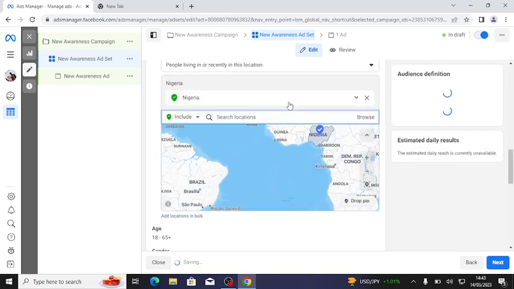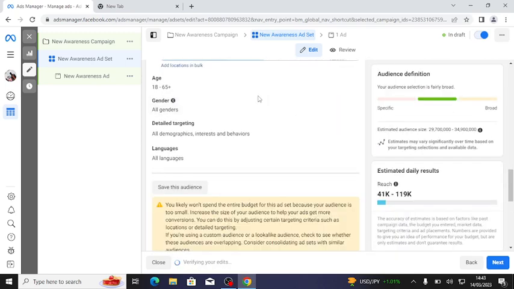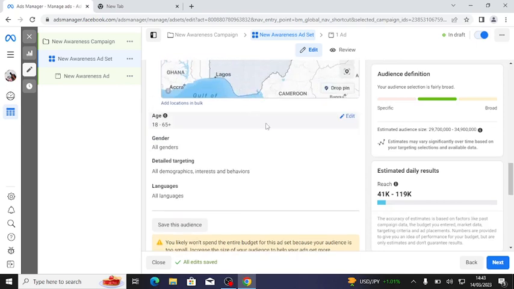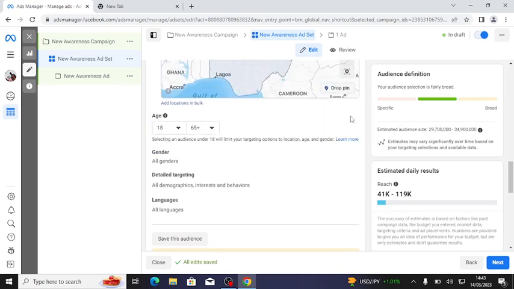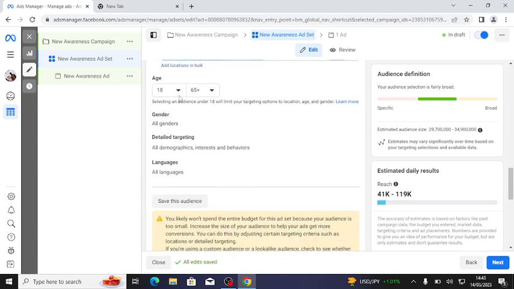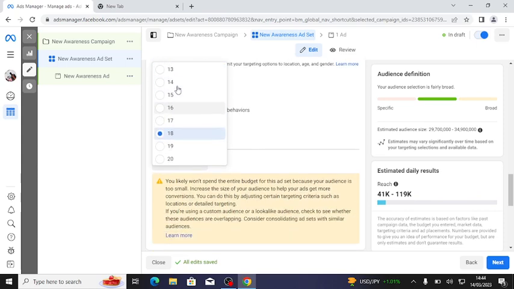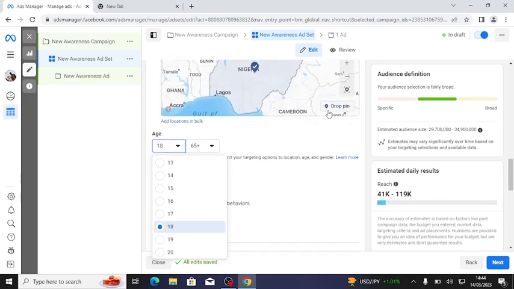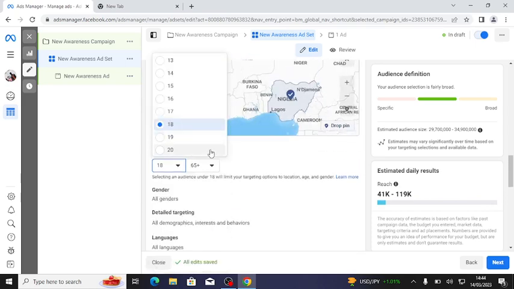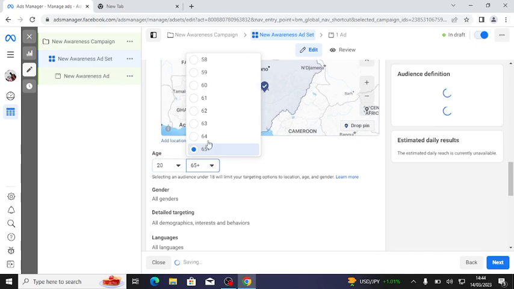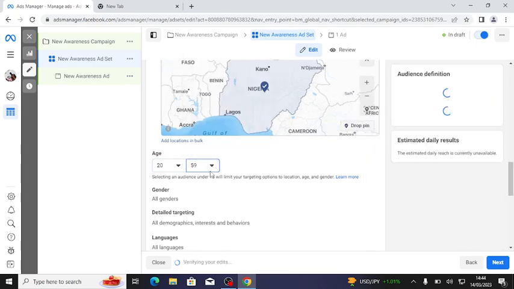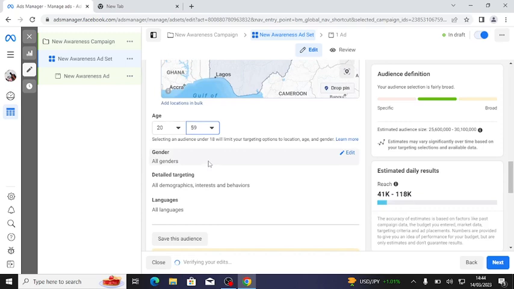So Nigeria as a country, I've chosen it. Now age. Of course, on your Facebook profile you do set your date of birth, so Facebook would know your age. So with this, you can tell Facebook that I want you to show my ad to people from the age of 20 to 65 or to 50. So just set it, and that's something we call marketing research.